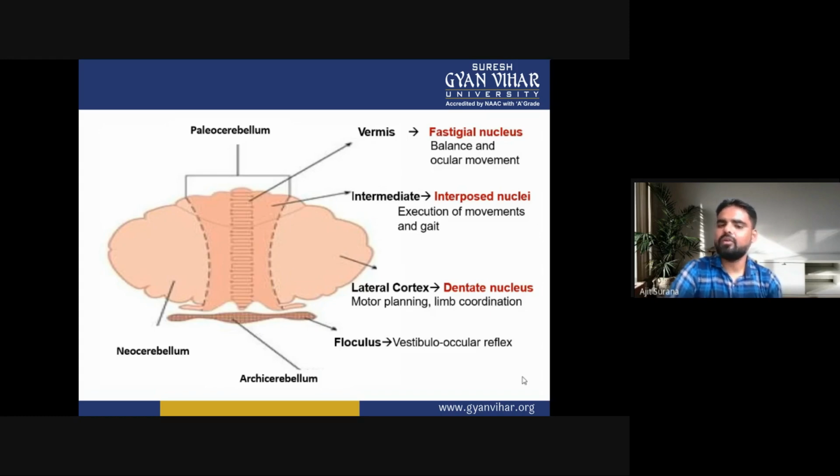Next is the lateral cortex. In the lateral cortex there is the dentate nucleus, whose work is motor planning and limb coordination. Next is the flocculus, used for vestibulo-ocular reflexes. So this is all about the cerebellum. Two parts of the cerebellum, when joined together, are called the paleocerebellum.